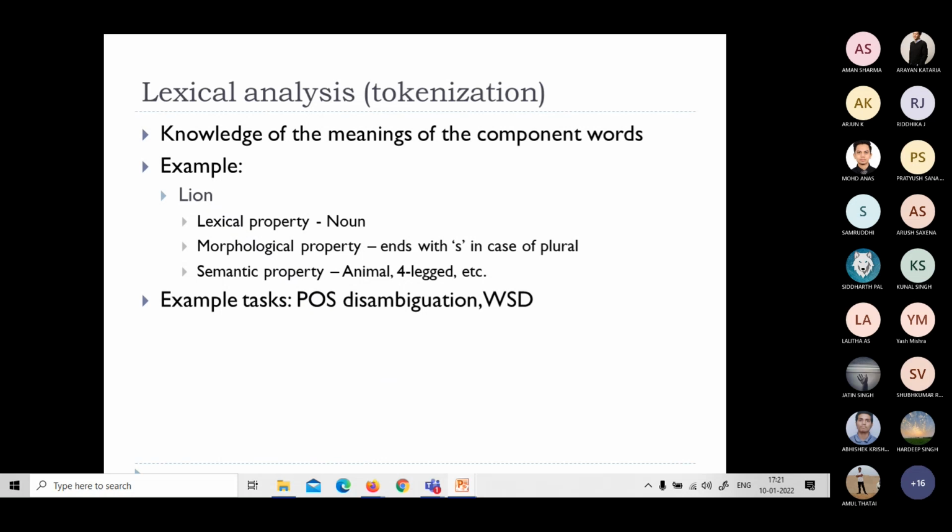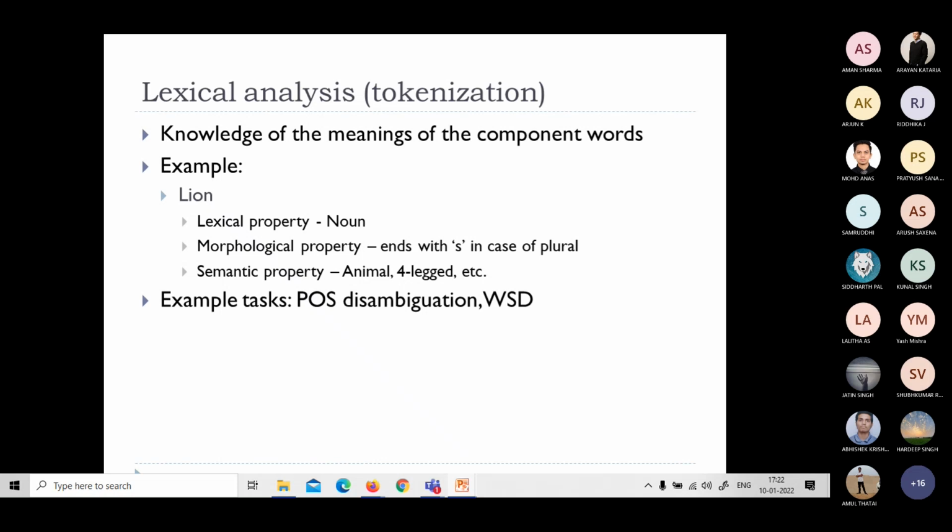And this lexical analysis is used in POS disambiguation or WSD, word sense disambiguation, right? I mentioned it's a lexical disambiguation. That means in some cases, I want to understand what exact POS tag I should give for bank. In this case, I went to bank. Now, what is the word type of bank? Is it a noun or a verb? It's a noun, right?